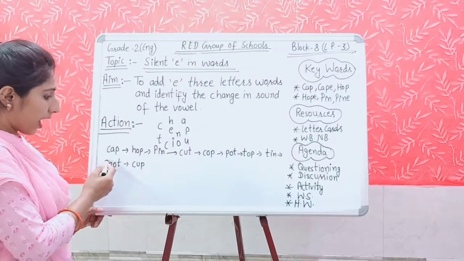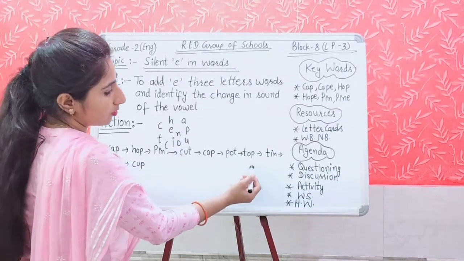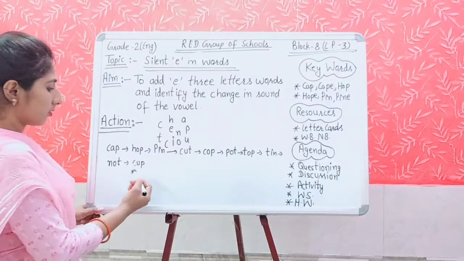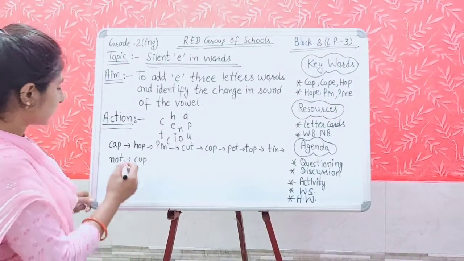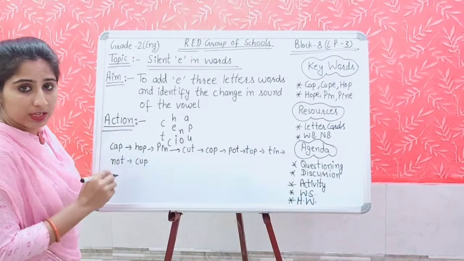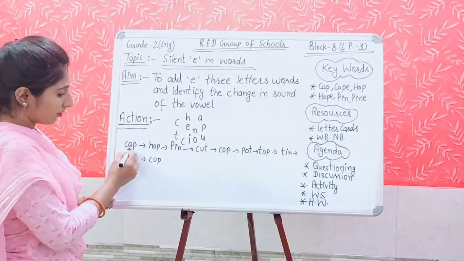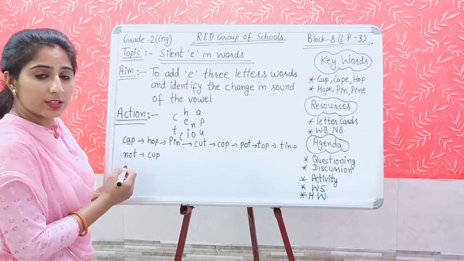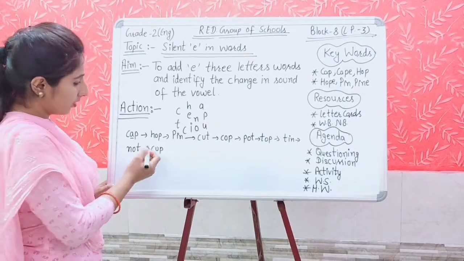Yes, cat, hop, pin, cut, cop, pot, top, tin, knot, cup. Okay, have you noticed anything? Yes, what? Every time I have used one vowel in the middle of these words, like cat. What is this A? Is it a consonant or a vowel? Yes, it is a vowel.